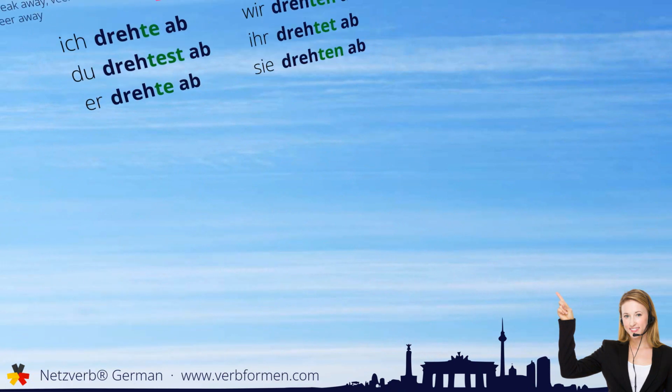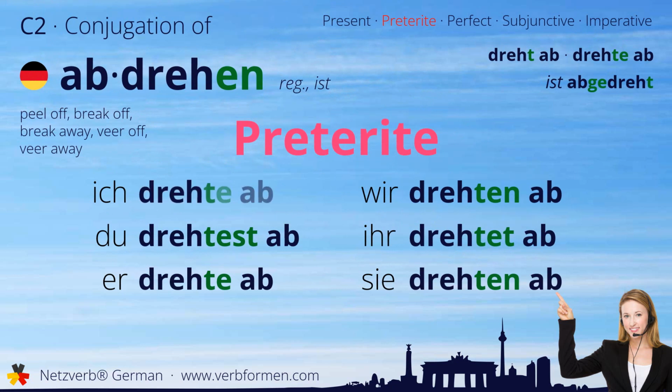Next up is the preterite. Ich drehte ab. Du drehtest ab. Er drehte ab. Wir drehten ab. Ihr drehtet ab. Sie drehten ab.